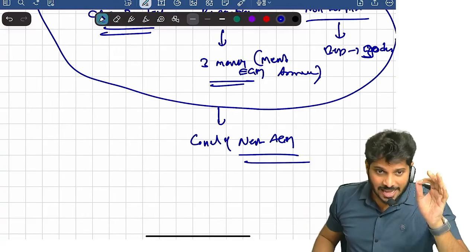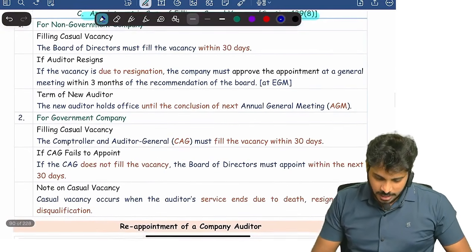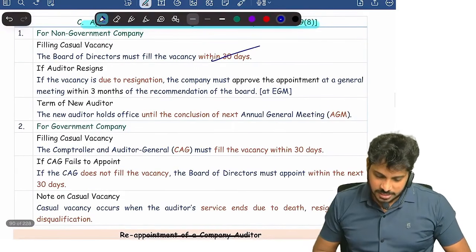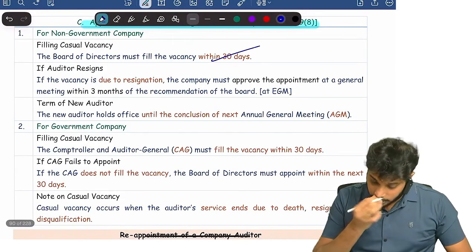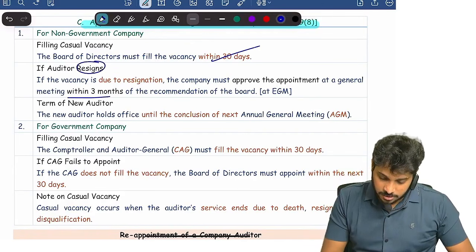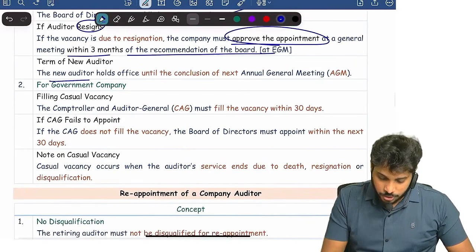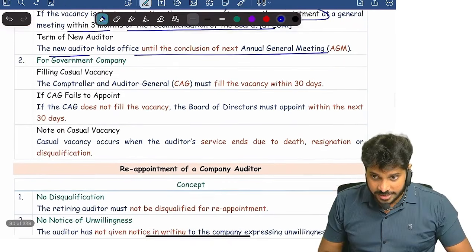We assume that existing auditor is reappointed. That's it. So the board of directors shall fill the vacancy, within a non-government company, the board of directors shall fill the vacancy within 30 days. If at all the auditor resigns, then within 3 months, members have to approve the appointment. The new auditor will hold the office until conclusion of next AGM.